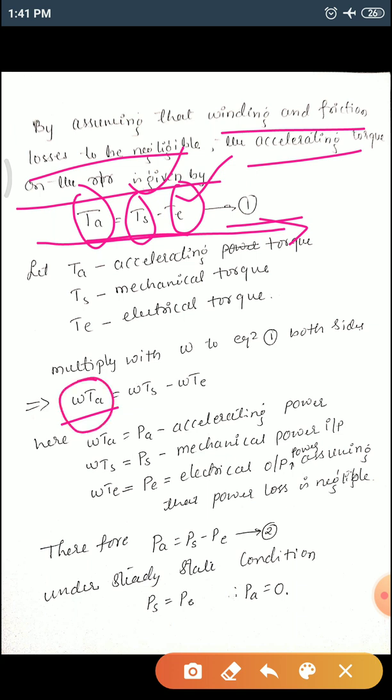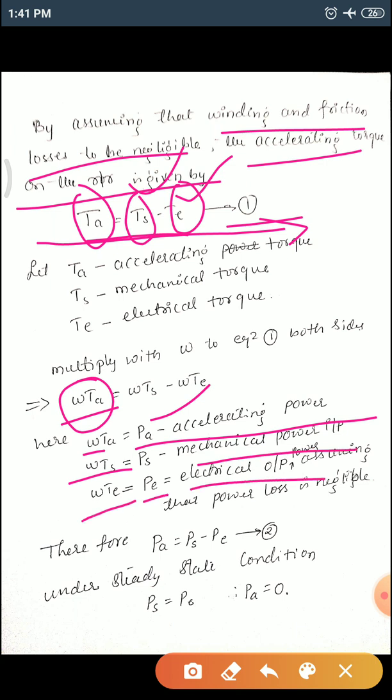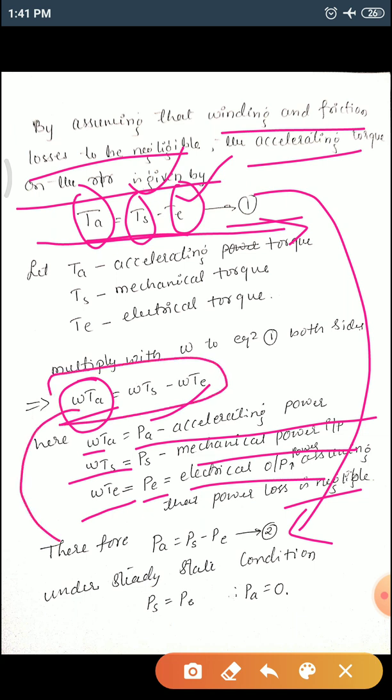As we know, when you multiply torque and angular speed, we get power. So omega TA is PA, the accelerating power, omega TS is PS, the mechanical power input, and omega TE is PE, the electrical output power, assuming that power loss is negligible. Therefore PA equals PS minus PE.